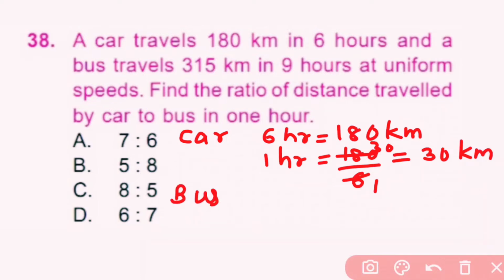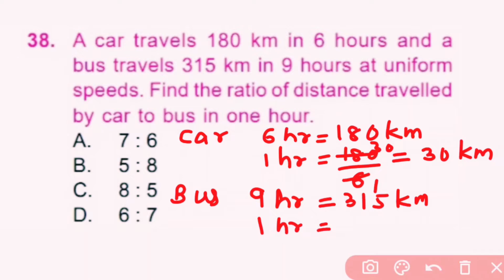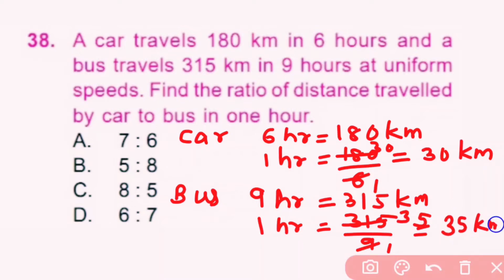Bus in 9 hours 315 km. So in 1 hour 315 divided by 9. 9 ones are 9, 9 threes are 27, 4 remaining and 9 fives are 45. So 35 km in 1 hour, and we have to find out the ratio of car to bus in 1 hour.